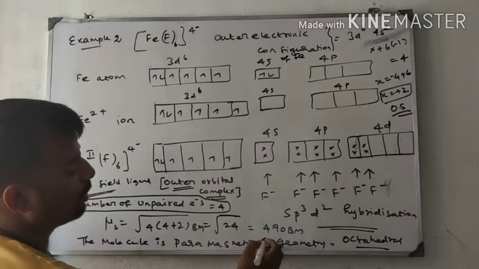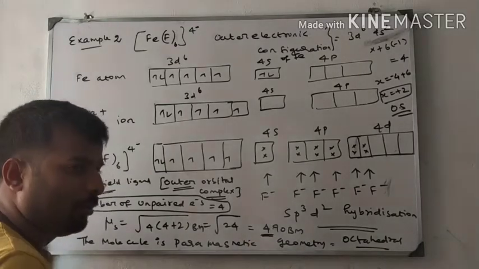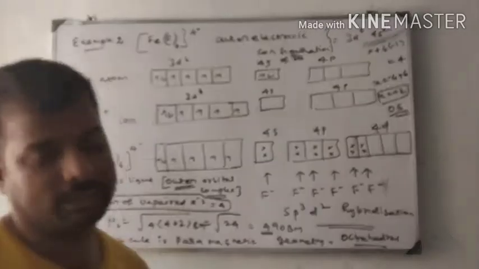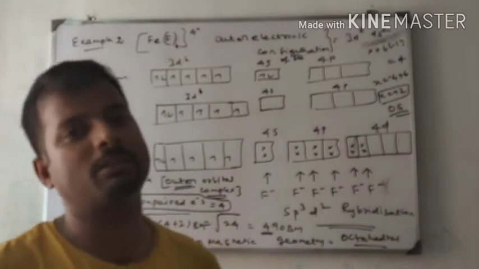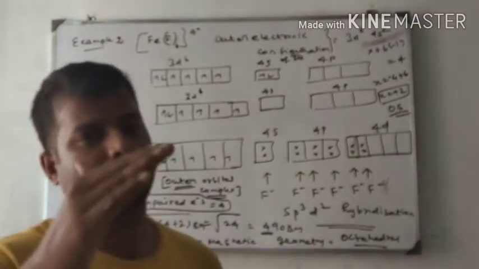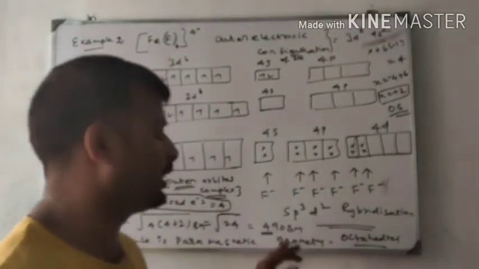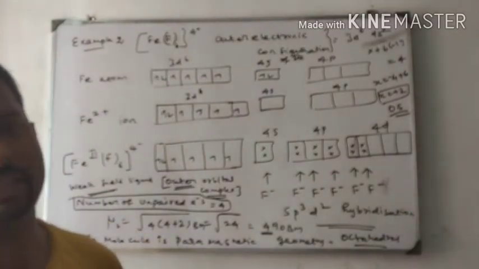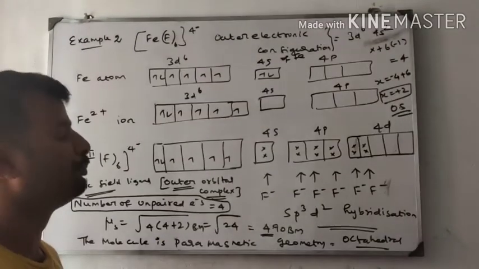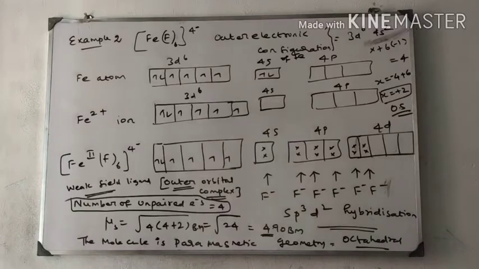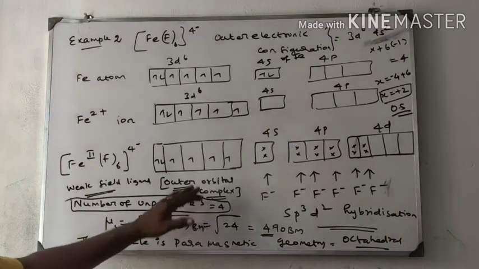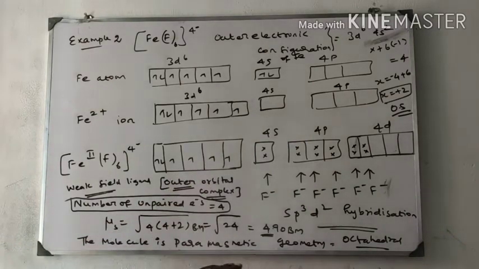Root 24 is equal to 4.90 Bohr magneton. These data are given on the last page of the d block elements notes, the magnetic property page. You just read the data, then it is easy for you. Next, the molecule is paramagnetic because it contains unpaired electrons. Geometry is octahedral. Octahedral means like this.